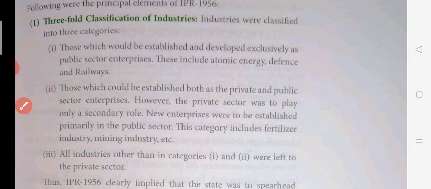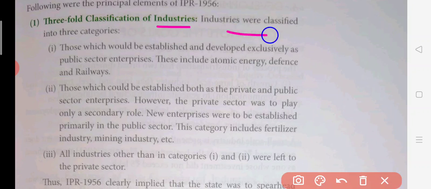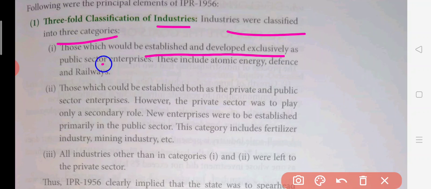There was a threefold classification of industries. The industries were classified into three categories. They were divided into three parts. First, those which were established and developed exclusively for the public sector enterprise. These include atomic energy, defense, and railway. These are very critical things, so these were completely in the hands of the government.